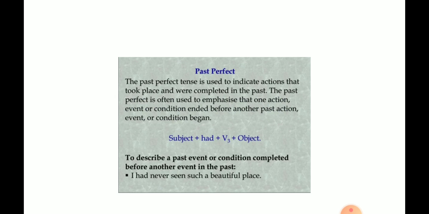In the past only, it started at a particular time in the past and ended at a particular time in the past. It also indicates desires in the past that have not been fulfilled. There are certain desires which are not fulfilled; to describe those things, you can use past perfect tense. It expresses those conditions of the past that were impossible to fulfill. Certain conditions which were impossible to fulfill could also be described with past perfect tense.